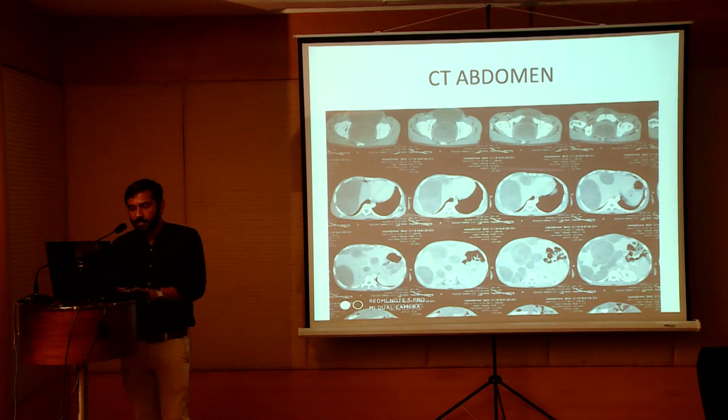This is the CT abdomen which was taken now. There were multiple loculated cysts. This is the largest cyst, in the right lobe of the liver. There were multiple small cysts. These are all active cysts. This belongs to CE1 and so on.